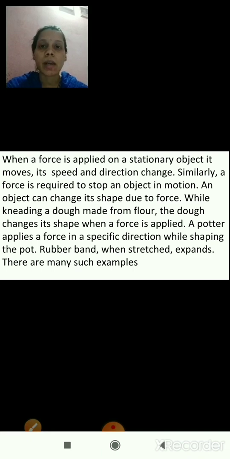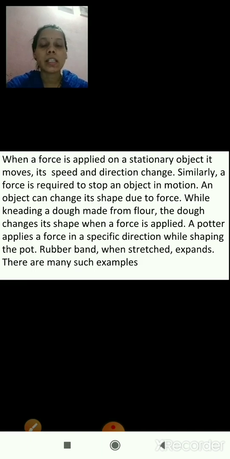So that is balanced force. If on one side of the pan we place more weight as compared to the other side, then the cardboard box will move towards the side where we have kept more mass. So that is unbalanced force, because on both sides there is no balance, there is an unbalanced force between them.